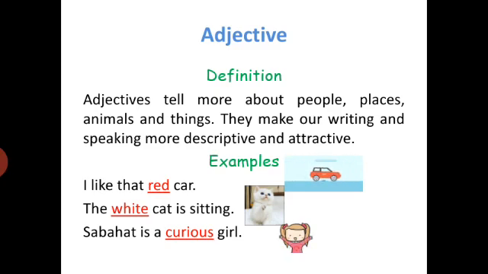Sabahat is a curious girl. Here curious is an adjective. This adjective tells us that Sabahat is very curious. So adjectives always tell more about people, places, animals and things. If we remove adjectives from these sentences, even then these sentences will be grammatically correct. But the use of adjectives makes the writing colorful, descriptive and attractive.